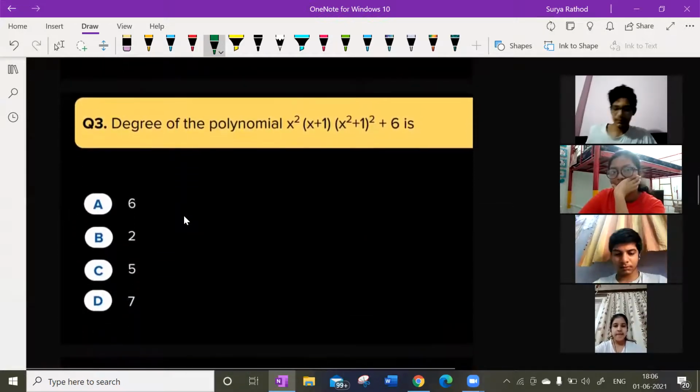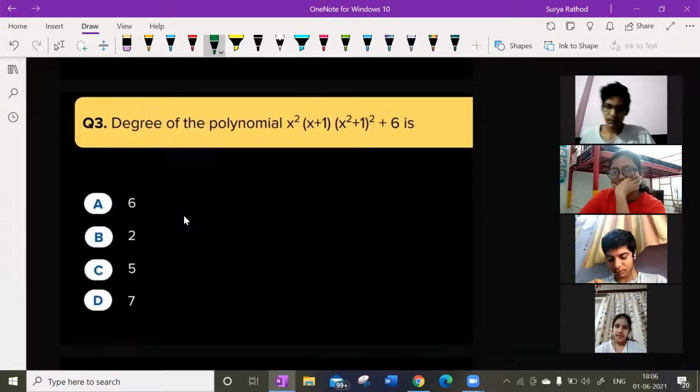Next question. Now, degree of the polynomial is what? What is the degree of the polynomial? Highest degree of the variable is called as degree of the polynomial. Make it fast.